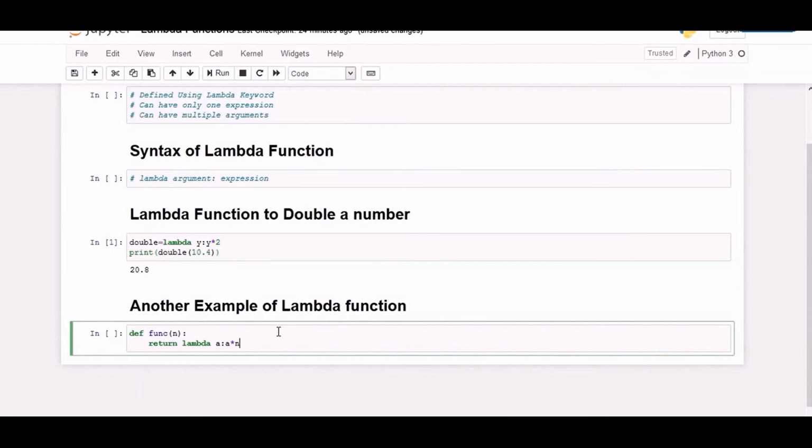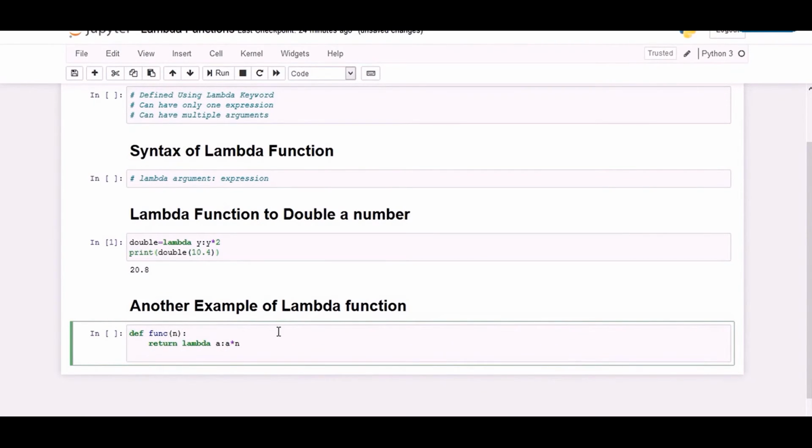The expression of lambda function will be evaluated in such a way that the parameter of classical function will be multiplied with the argument of the lambda function. Since our classical function will return the lambda function, we will end up with a lambda function object. This object will accept a parameter which is nothing but the value which will be placed in place of the argument of lambda function. So using this we can create multiple objects which can be used to double a number, triple a number, or 4 times a number, and so on. You'll understand this when I run this code.